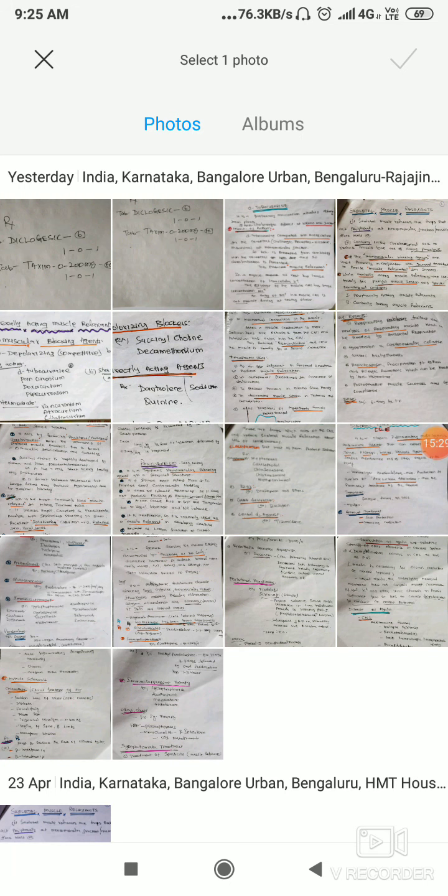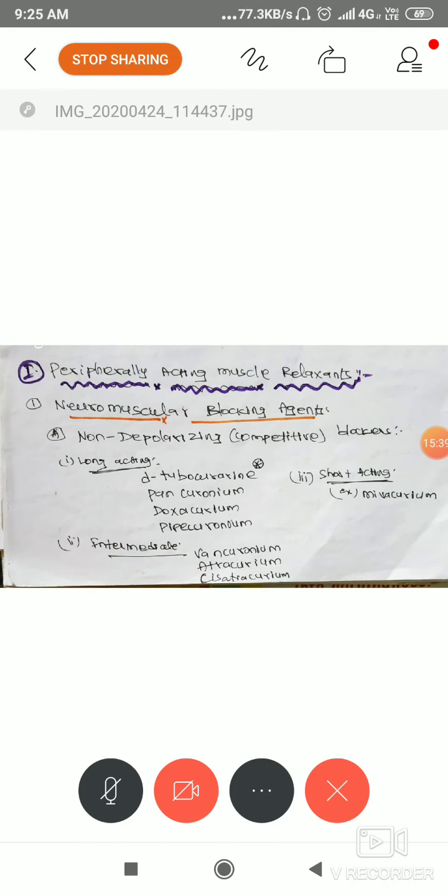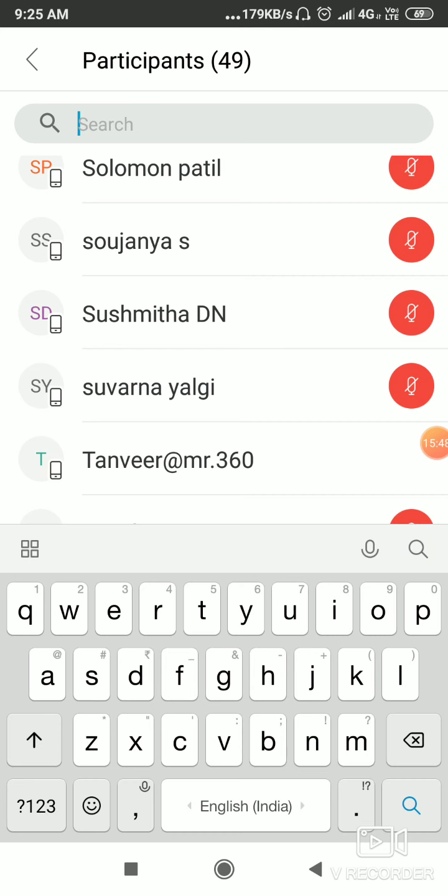Have you studied the action potential curve? You all studied the action potential curve, no?